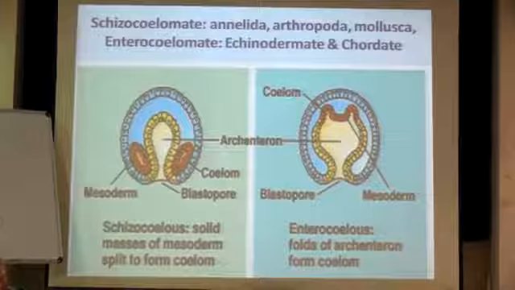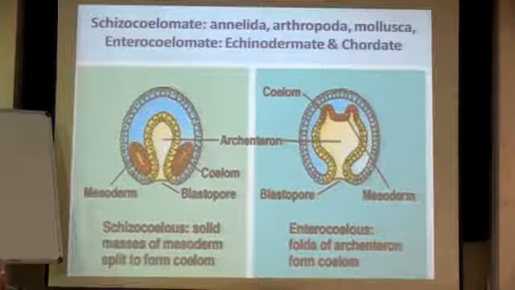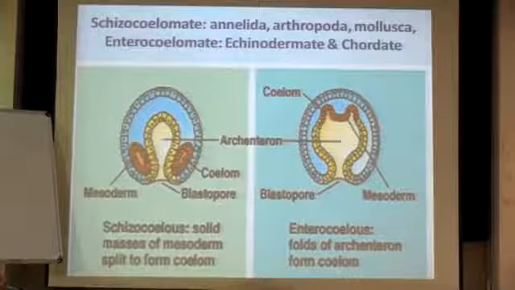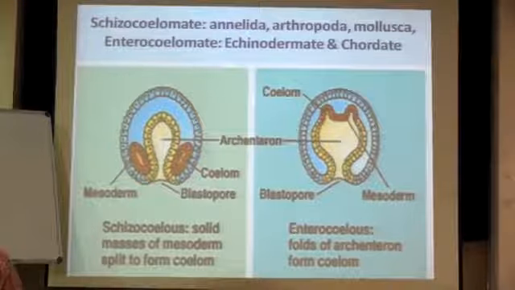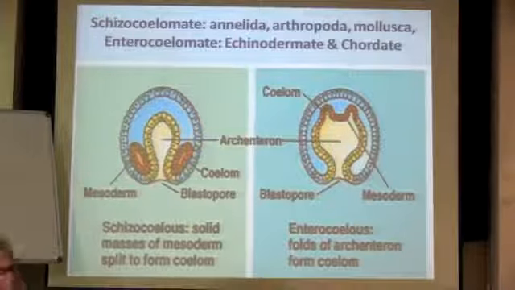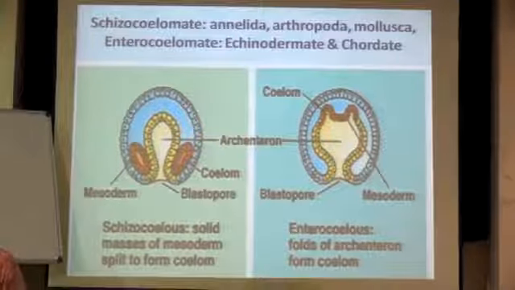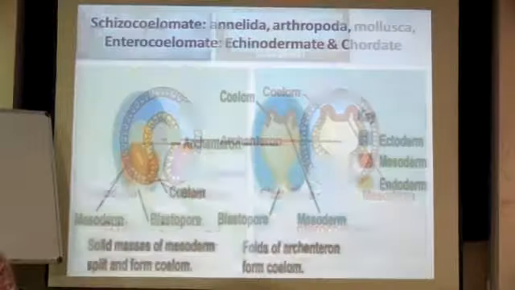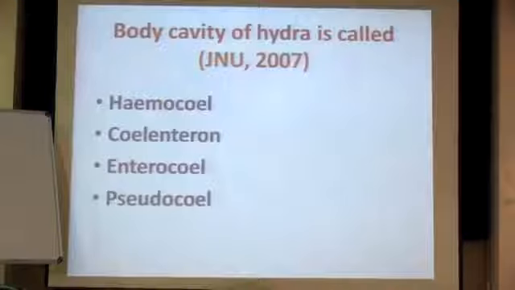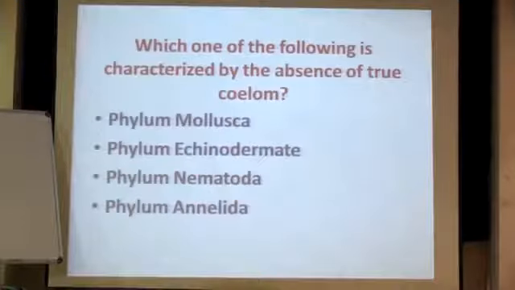So that's the reason you need to know the basics. If you know all the terminologies, it becomes easy to understand and choose the correct answer. So enterocoelomates are the ones to possess enterocoel. Now if you know that enterocoelomates have echinoderms and chordates only, you very well know that hydra is nowhere going to be over here, right? So it justifies that in that question you need to select coelenteron only. So that's how the body cavity of hydra will be known as coelenteron.